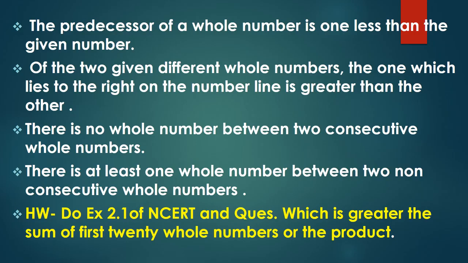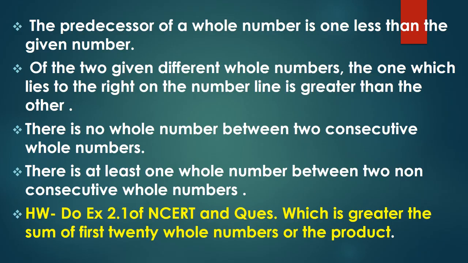Now see which whole number lies on the right hand side. You can see 7 is on the right hand side of 2. So the number on the right hand side is always greater. So 7 is greater and 2 is smaller.